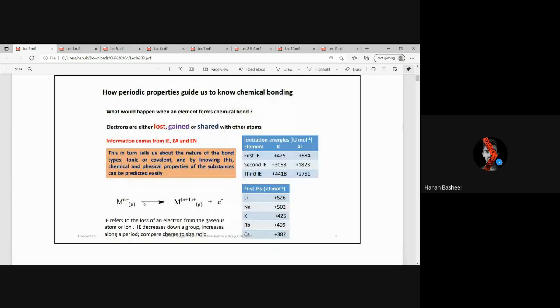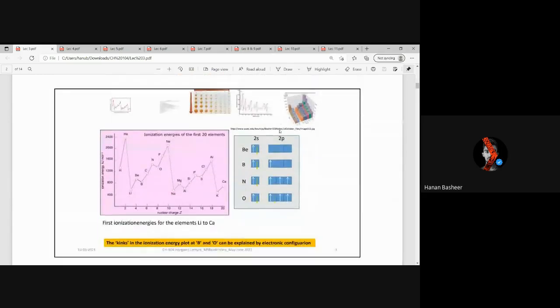So ionization. When we ionize a metal, we remove an electron, and we know that in the first group, sodium and potassium, the first ionization energy is the least. Then onwards, the ionization energy increases. As we go from left to right in the periodic table, we can ionize more and more electrons until we reach the center. Afterwards, the non-metallic elements start. So this is the trend followed over the periodic table for ionization energy.